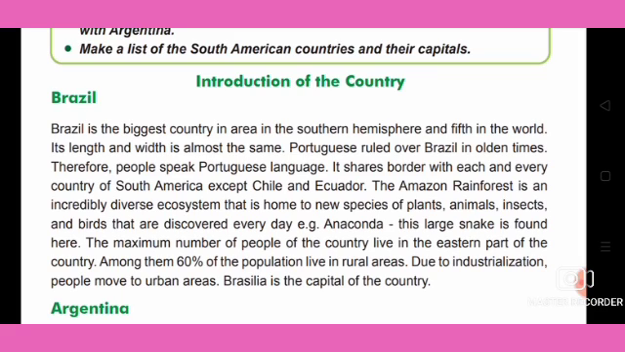The maximum number of people of the country live in the eastern part of the country. Among them, 60% of the population live in rural areas. Due to industrialization, people move from rural areas to urban areas.